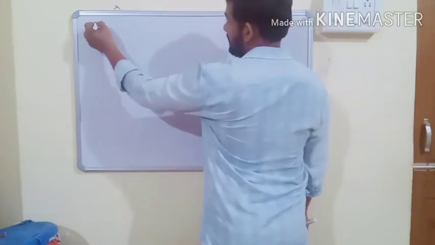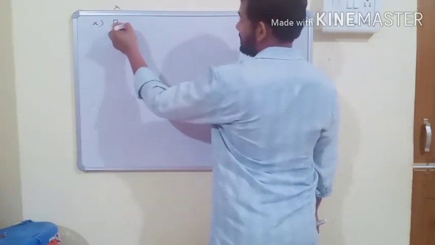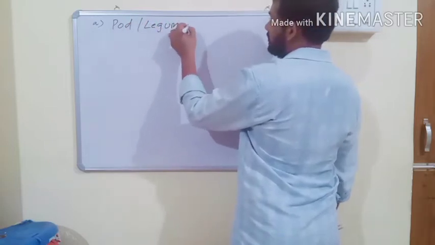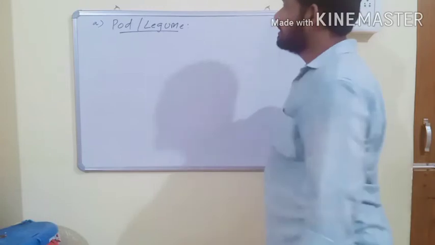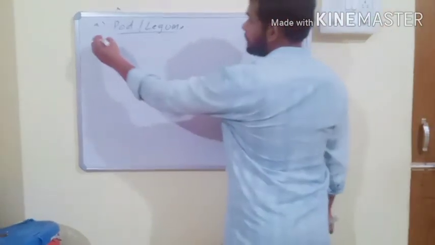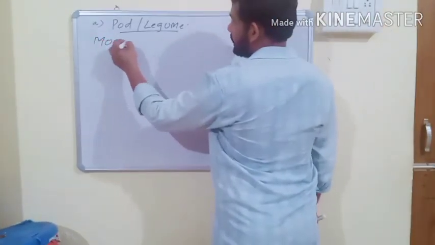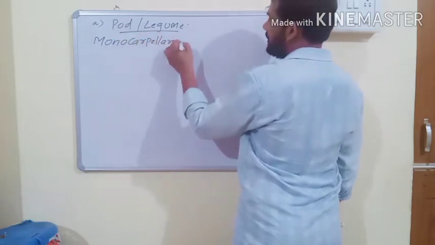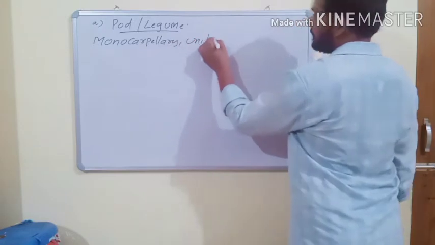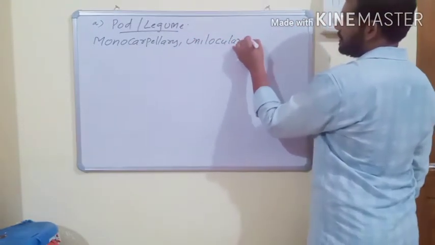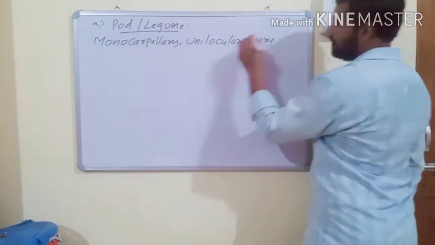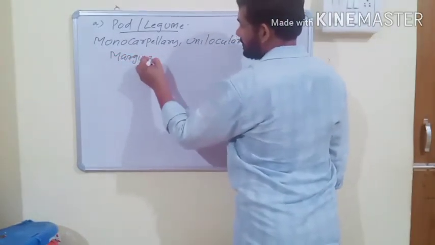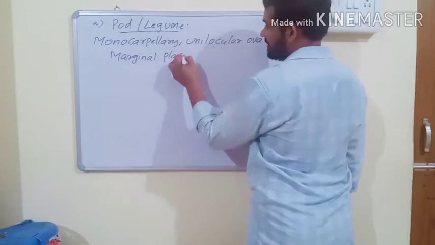The first type of dry dehiscent is pod, and this fruit is also called legume. This fruit develops from a monocarpellary, unilocular ovary with marginal placentation.